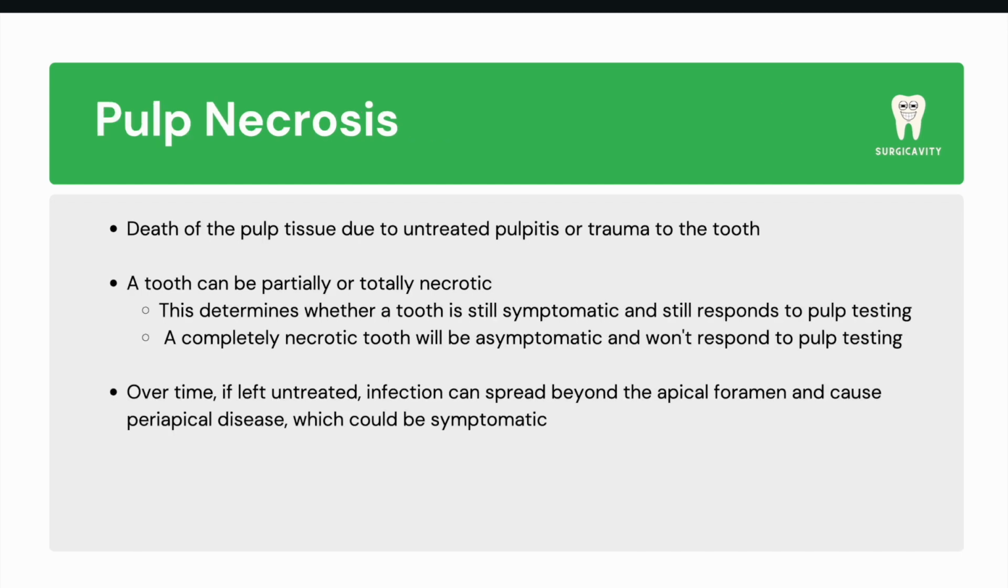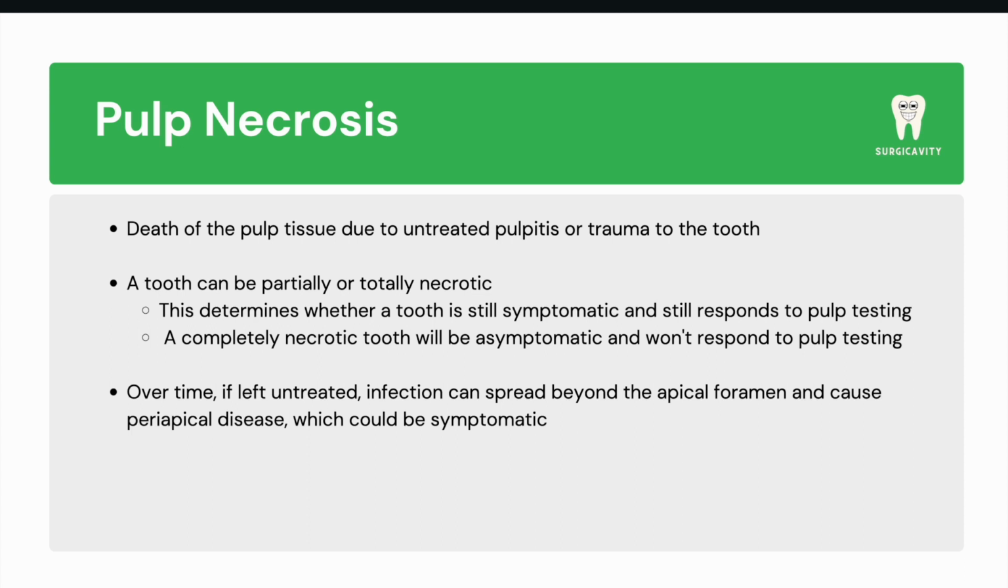The stage following irreversible pulpitis is pulp necrosis, which is the death of the pulp tissue. Pulp necrosis may result from untreated chronic pulpitis or a traumatic injury that cuts off blood supply to the pulp. A tooth can undergo either partial or complete necrosis. With partially necrotic teeth, some symptoms associated with irreversible pulpitis may still be present.